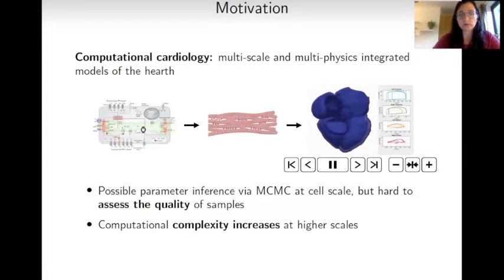Now, it is possible to infer the parameters by solving a Bayesian inverse problem at a cell scale, but it is really hard to assess the quality of these samples. And we need to keep in mind that if we want to forward propagate uncertainty, the computational complexity increases at higher scales. So we want to only keep samples that are important or relevant.